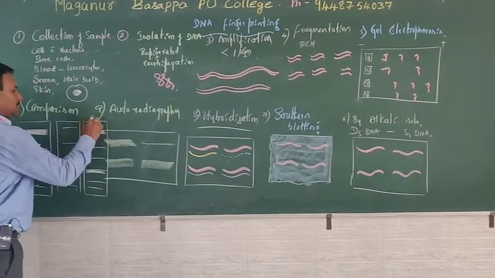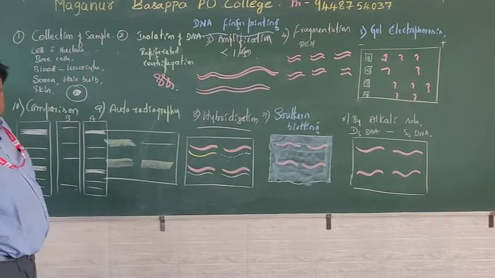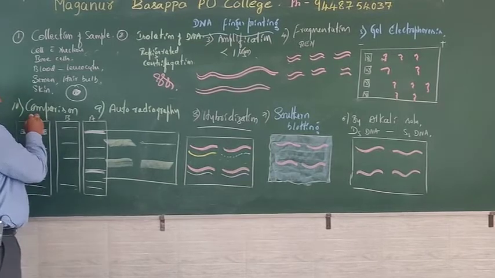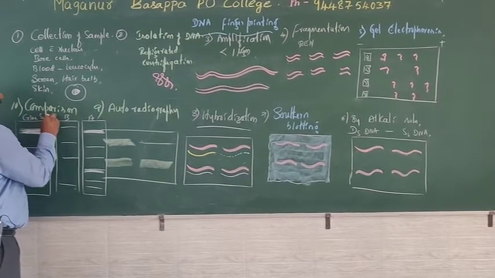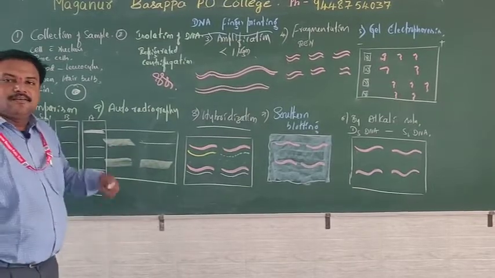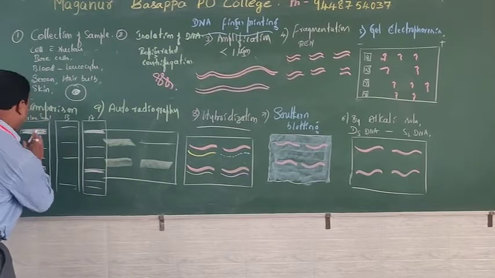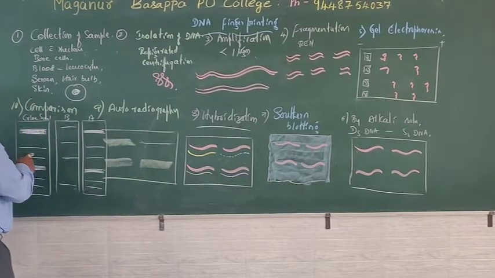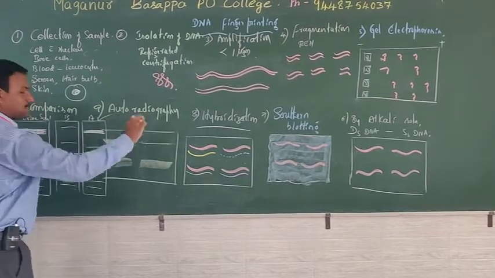Sample 1, sample 2, and this is DNA fingerprinting done from the crime area or crime scene. Who is identified as criminal? The person whose DNA fingerprinting matches with the DNA fingerprinting got from the crime region will be identified as criminal.